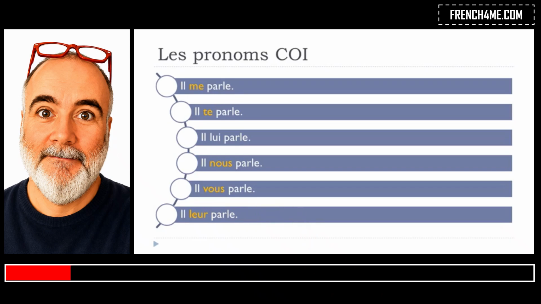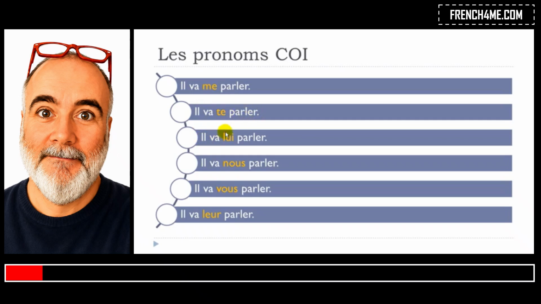Okay, so these examples are with one verb, and then I've been rewriting the same sentence, but at the near future, with the two verbs, and then we can see how they go now. Il va me parler, he's going to talk to me. Remember, me before the second verb. Il va te parler, he's going to talk to you.